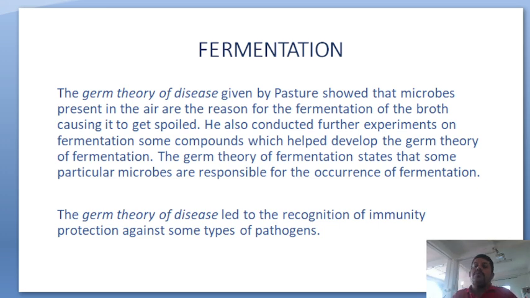So when we came to know about the germ theory of disease, people could isolate the various pathogens, verify them, identify them, and catalog the different types of diseases on the basis of the symptoms and the pathogen.